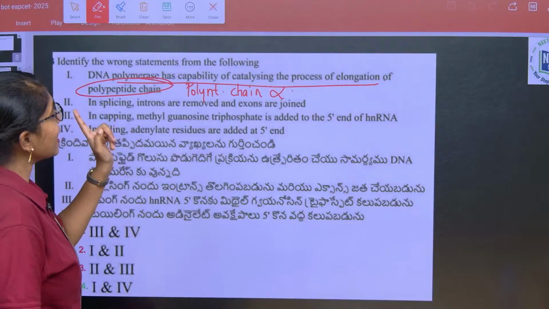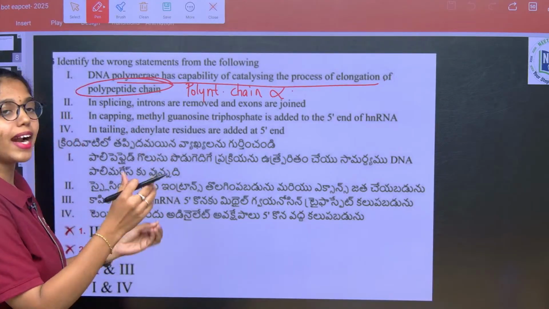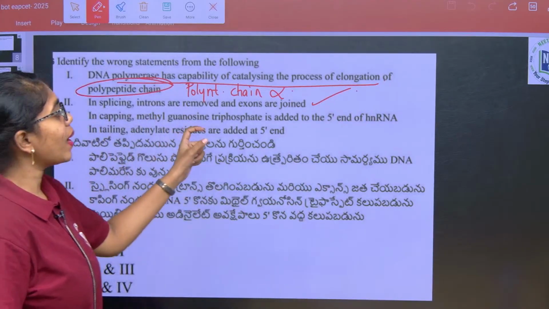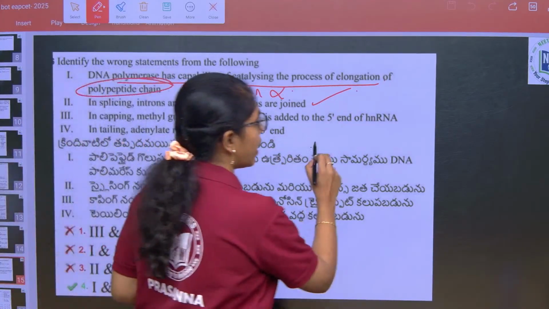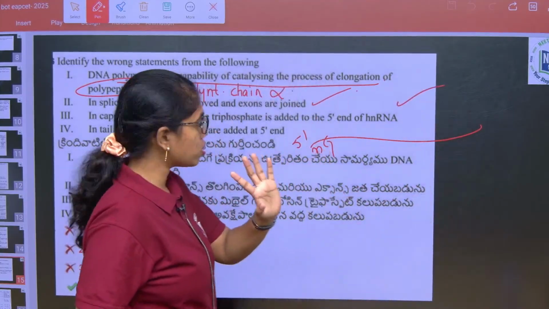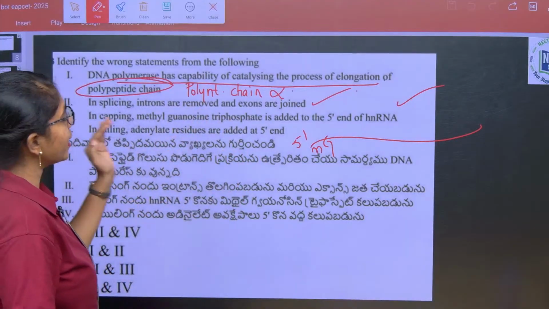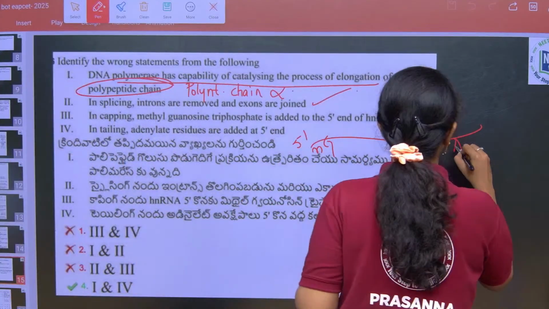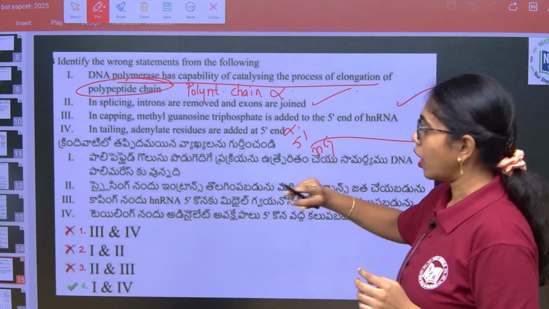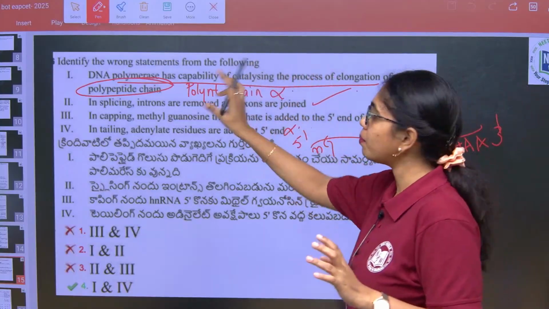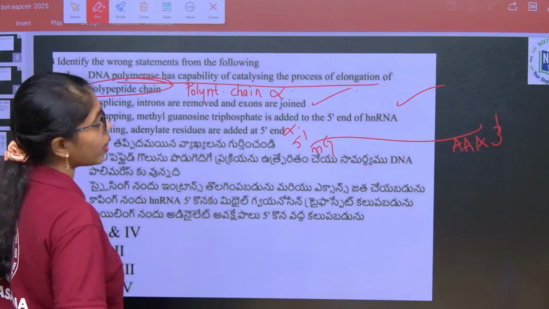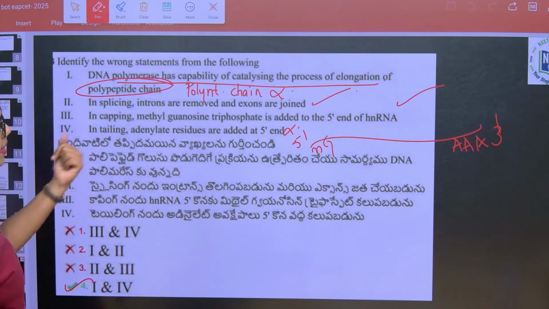Next, in splicing, introns are removed and exons are joined, true. Next, in capping, methyl guanosine is added to the 5 prime end of mRNA, that is also correct. And then in tailing, adenyl residues are added over the 3 prime end, not the 5 prime end. So this is also wrong. The same type of question appeared in NEET, but the pattern was a little different. Okay. So yes, here option 4 is correct, 1 and 4 are correct.